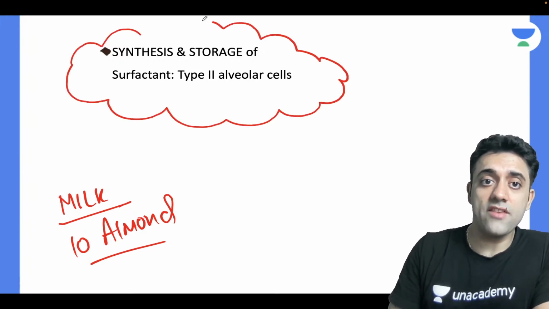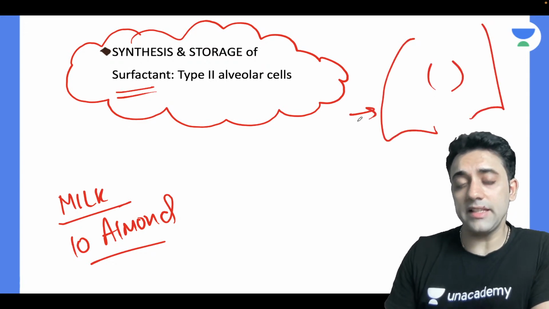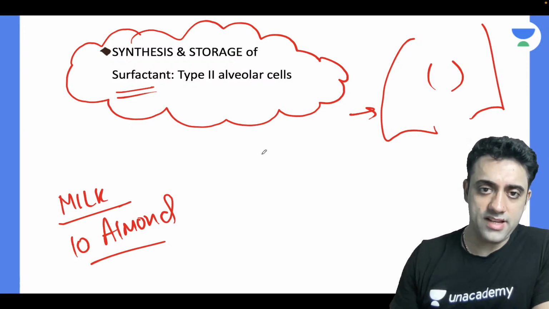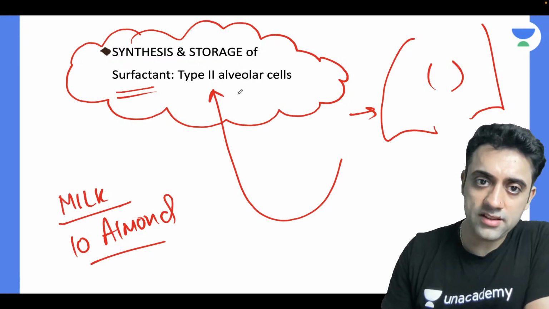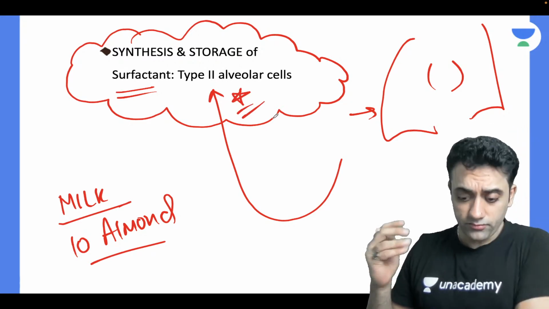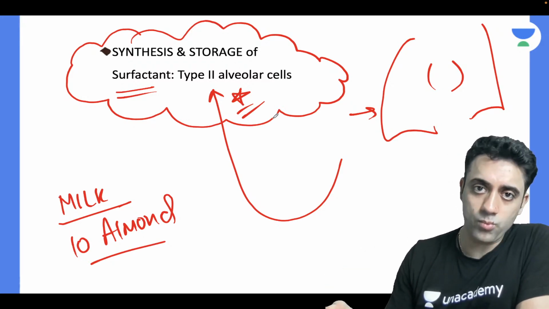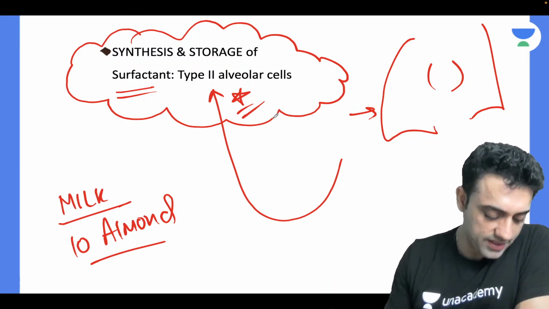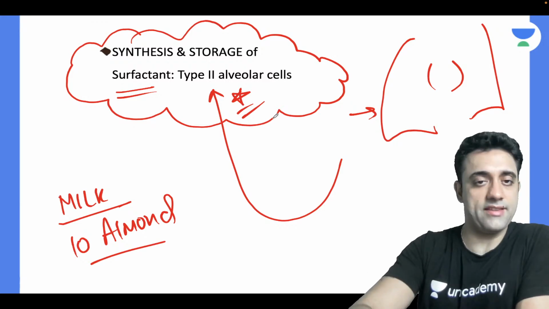The synthesis and storage of surfactant. Basically, where is surfactant formed? It is formed in the lungs. In the lungs we have 2 types of alveolar cells, type 1 and type 2. So we have type 2 alveolar cells. Star mark, this was an FMG question: surfactant is formed by which type of alveolar cells, type 1 or type 2? The answer is, in the lungs there are type 2 alveolar cells, and surfactant is formed there. That's what you should know.